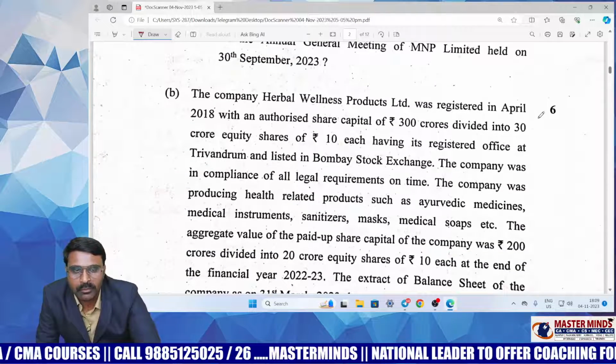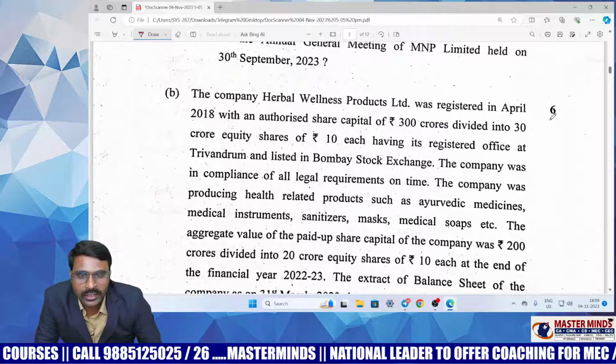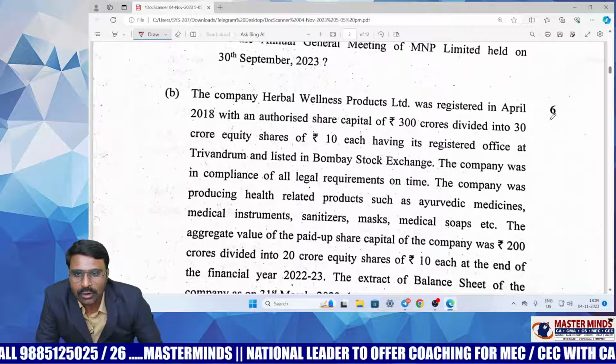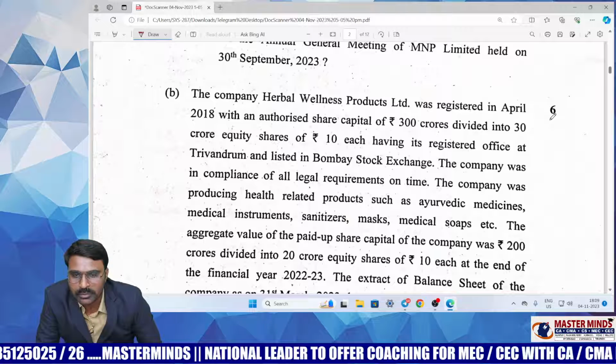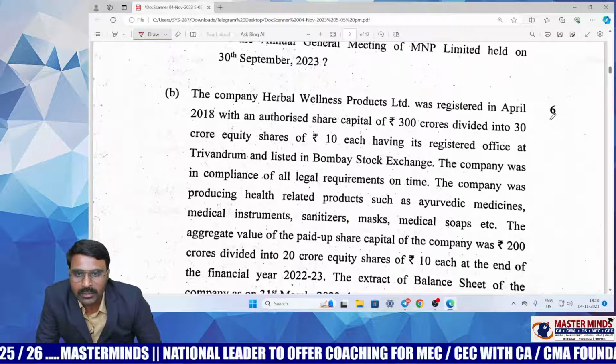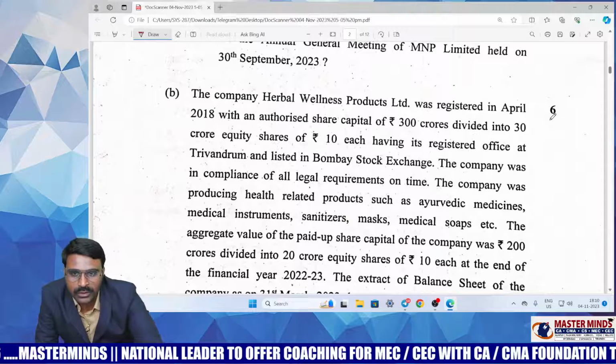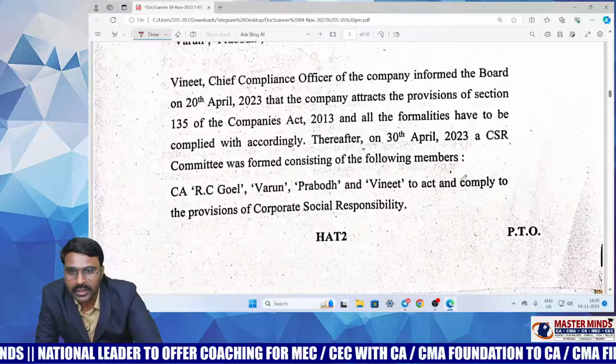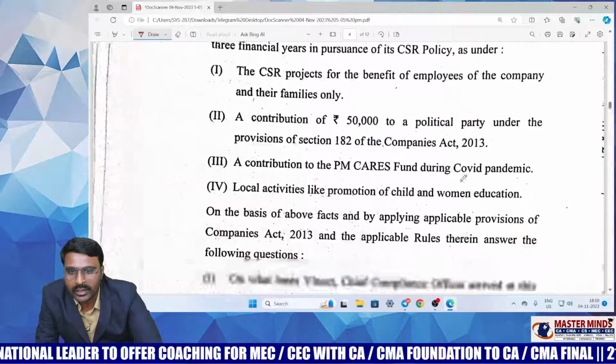But maybe you'll get immediately disappointed by looking at question number 1b, because it is a comprehensive question on corporate social responsibility. Even in the last attempt, the Institute gave a comprehensive question on corporate social responsibility. So it requires complete understanding or integrated knowledge of this concept.